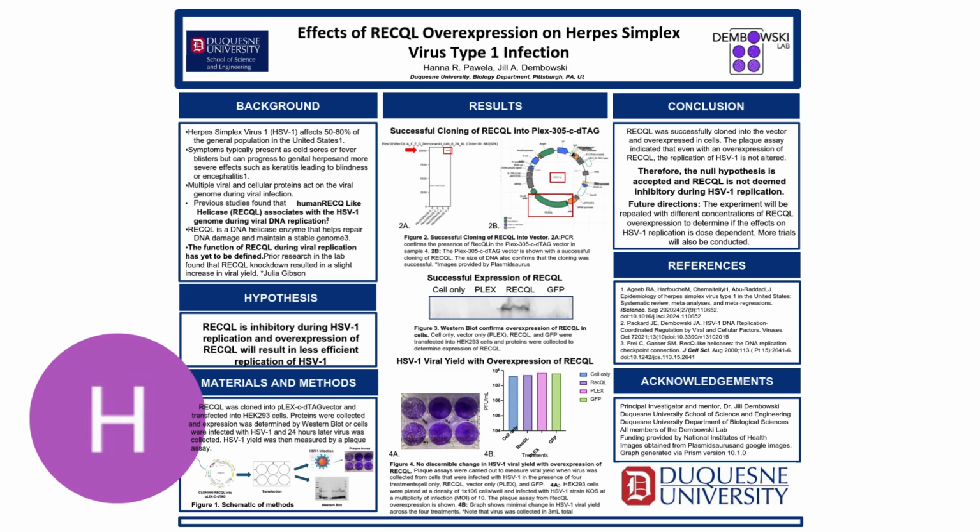Hi, so my name is Hannah Powella, and I studied the effects of RECQL overexpression on herpes simplex virus type 1 infection. So, herpes simplex virus, also known as HSV1, affects 50 to 80% of the general population, and typically symptoms are presented as cold sores or fever blisters, but can also progress to more severe effects such as keratitis, leading to blindness, or also encephalitis.